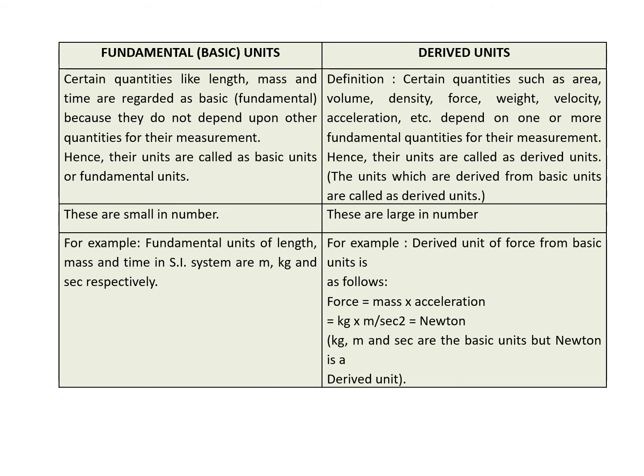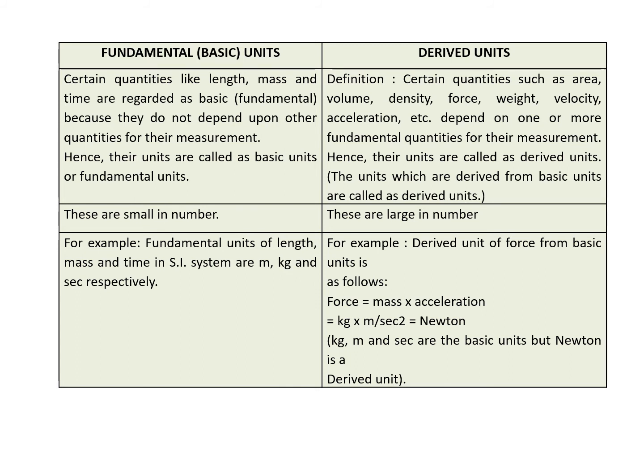Then the second difference we will see: basic units or fundamental units are small in number while derived units are large in number. Examples of fundamental or basic units are length, mass, and time.